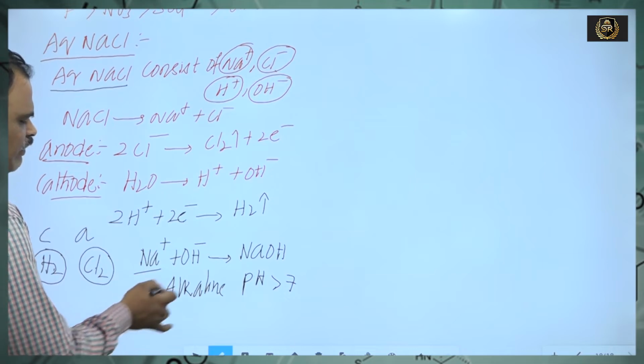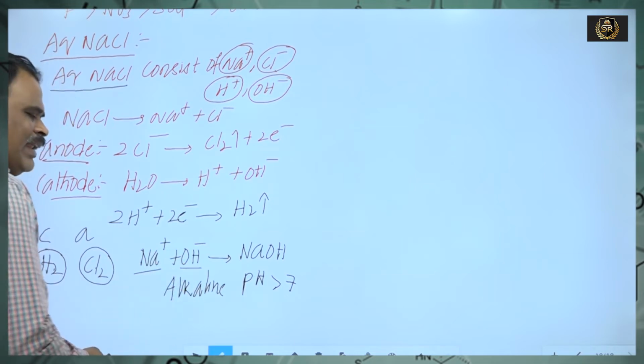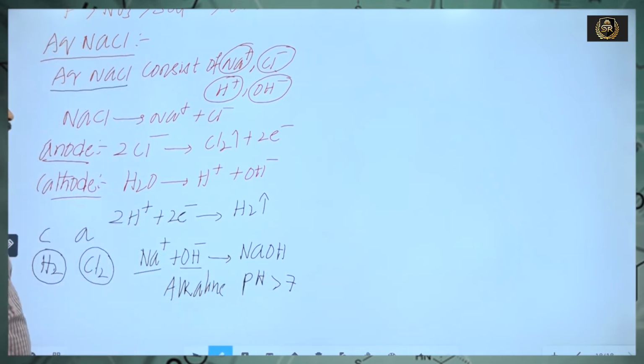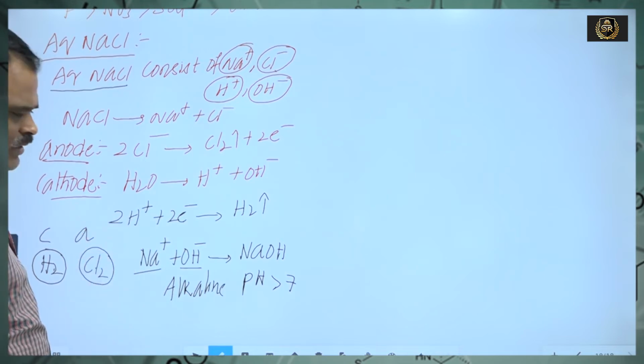The resultant solution consists of Na+ and OH-. These both combine with each other. There is a formation of sodium hydroxide. So these are alkaline in nature and pH is more than 7.